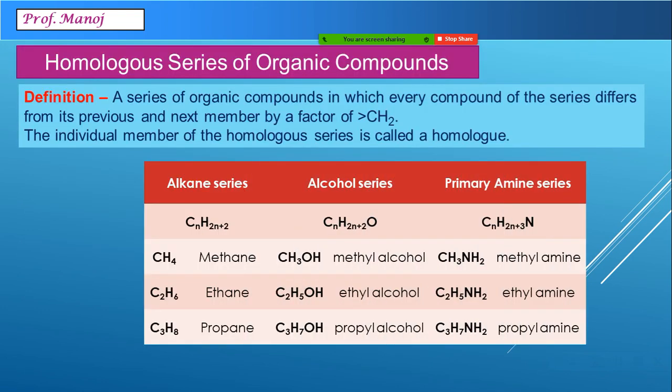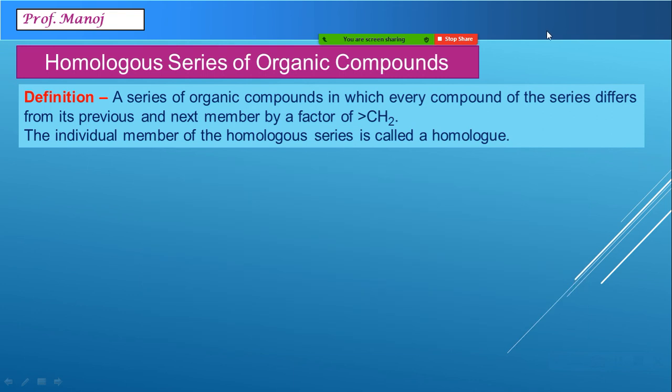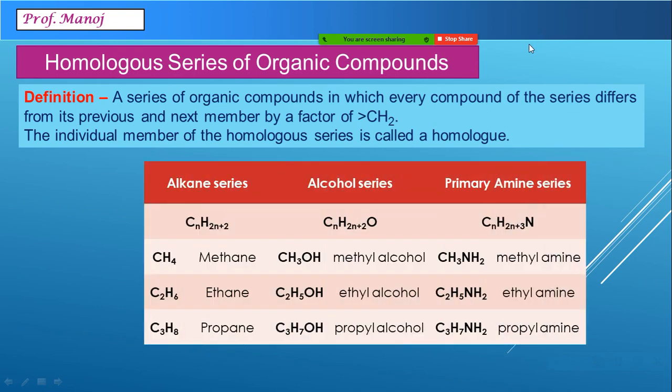We come to the concept of homologous series. I hope you have done this even at school level. This is a series of compounds in which every compound in the series differs from the previous and the next one with a difference of CH2.